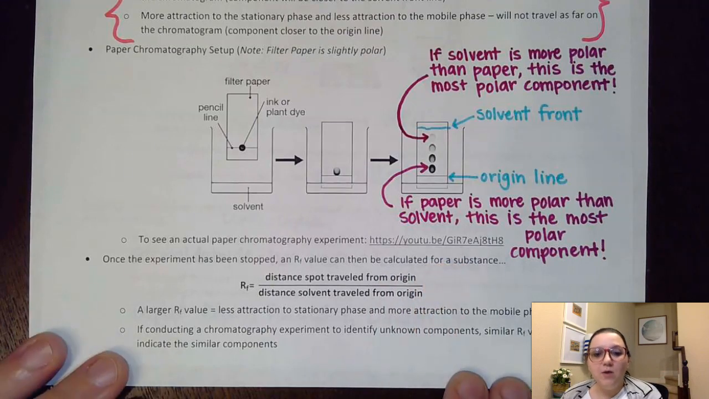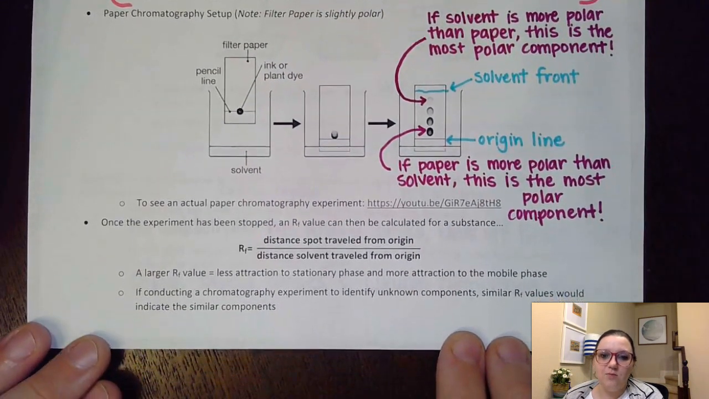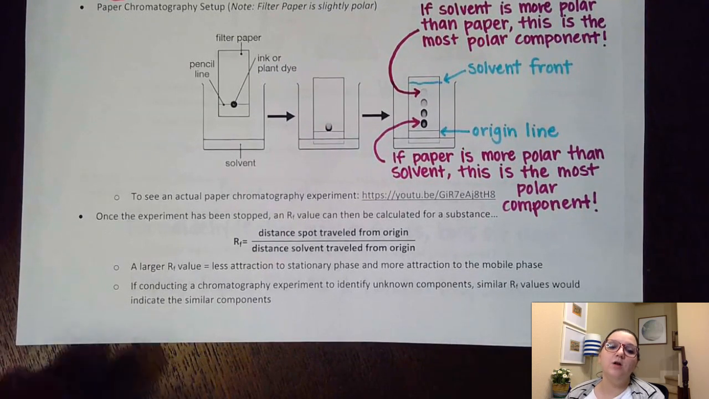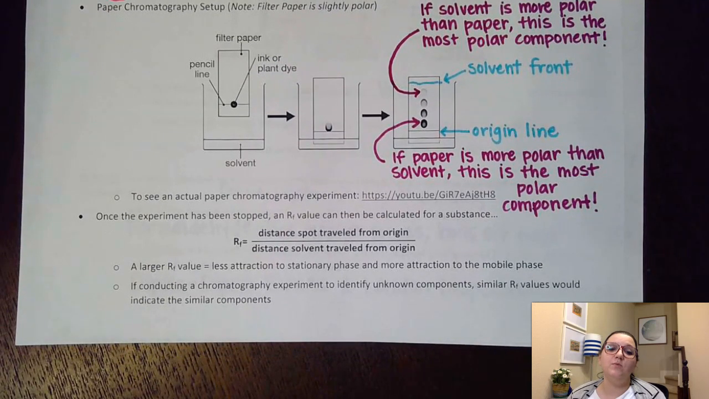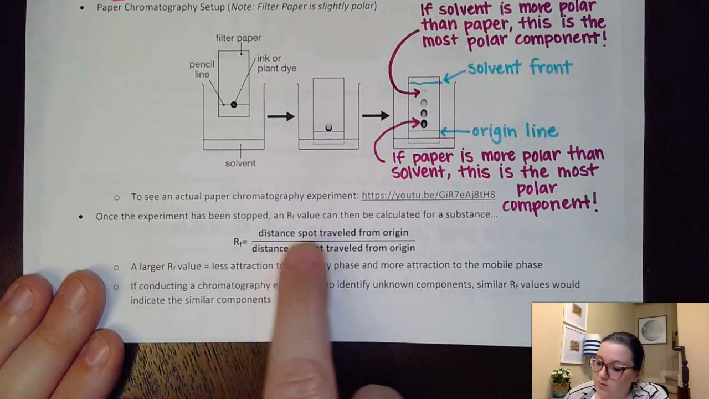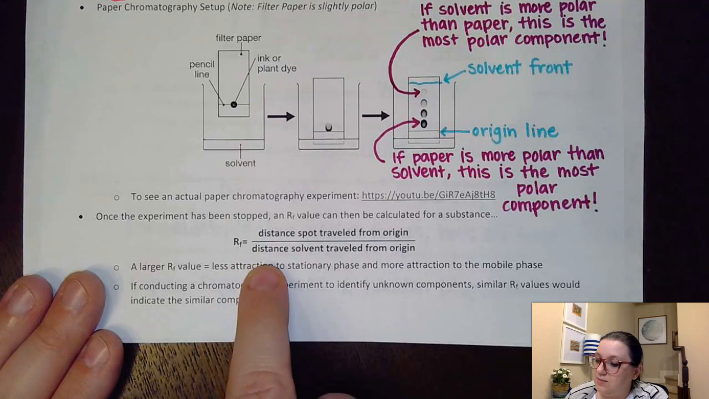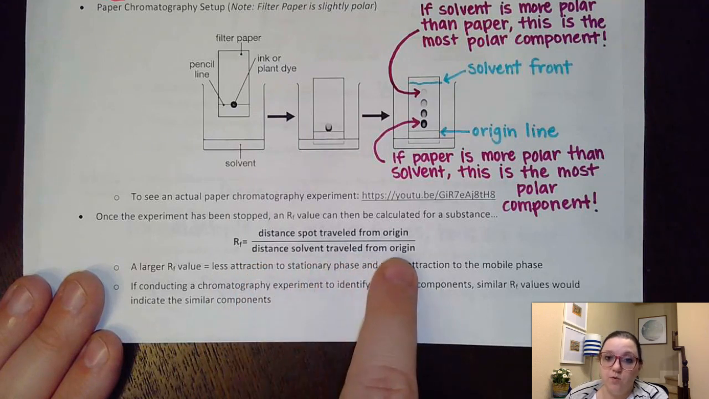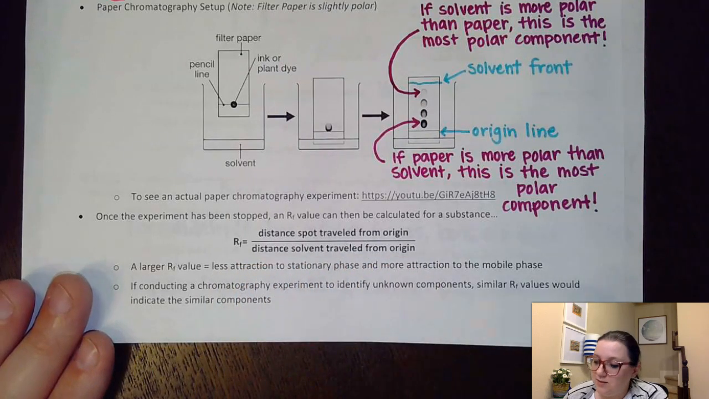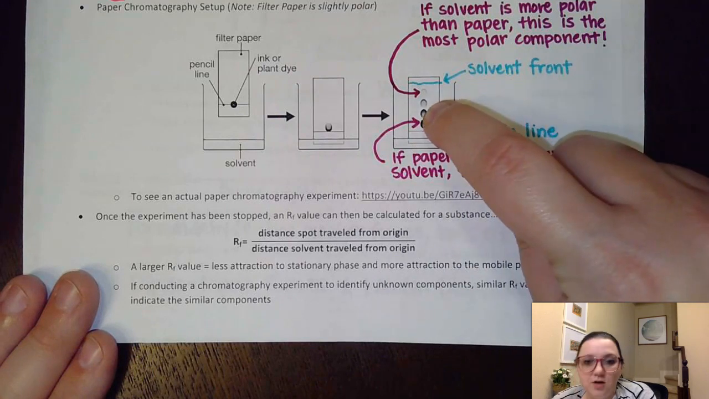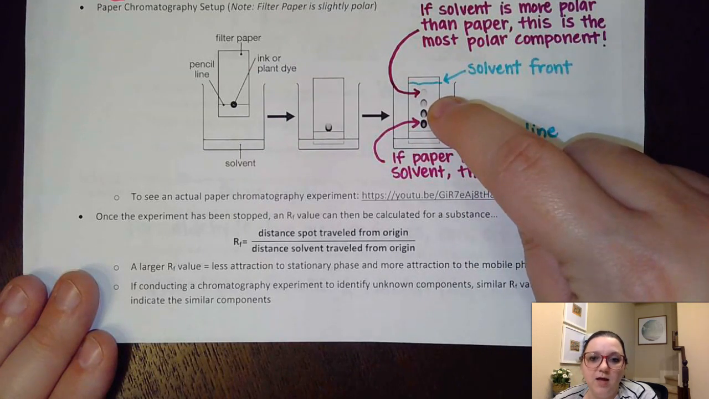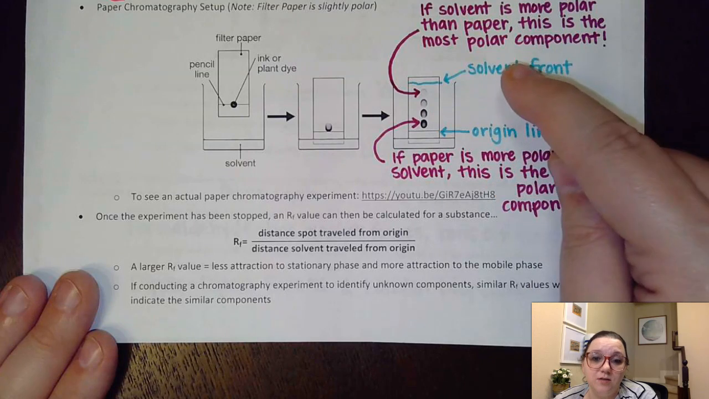Now, one of the other things that I can calculate with this experiment is what is called an RF value, referred to as a retention factor value. Retention factors basically tell us how much it is traveling along with the solvent. An RF value is the distance the spot traveled from the origin line over the distance the solvent traveled from the origin line. So, let's say this middle dot here traveled about halfway up between the origin line and the solvent front.